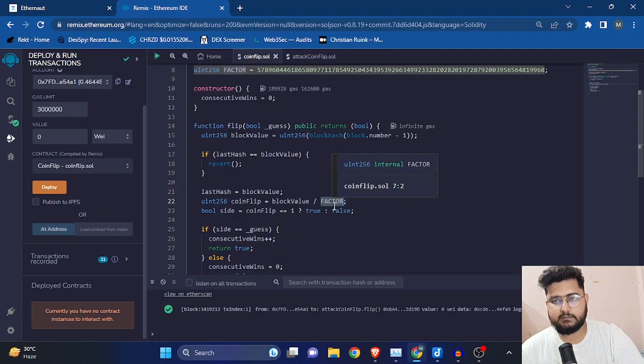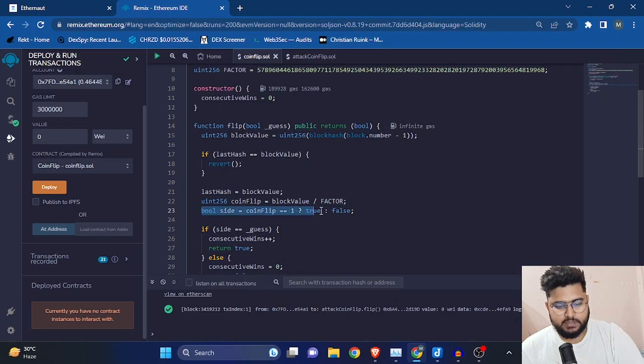If it is greater than 1, the value will be rounded off to 1, and if it is less than 1, it will be rounded off to 0, because in Solidity there is no concept of floating point numbers. If it is 0, it will be false; if it is 1, it is true, right?